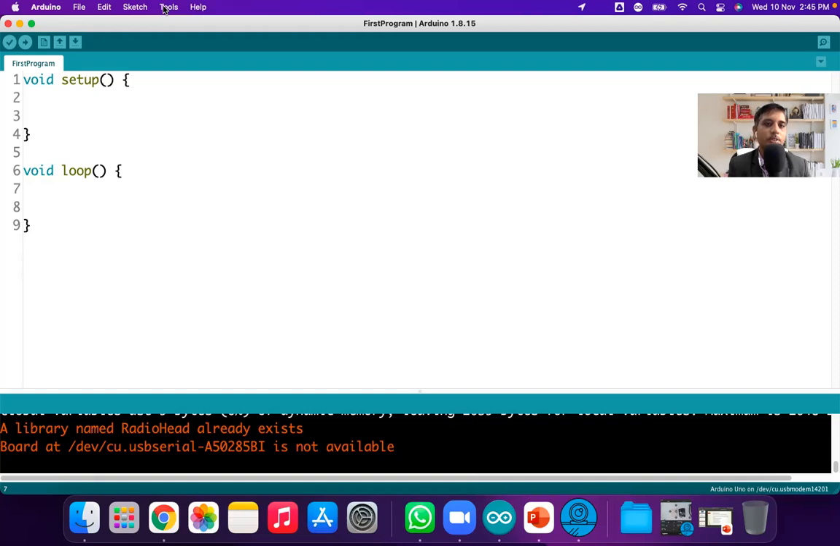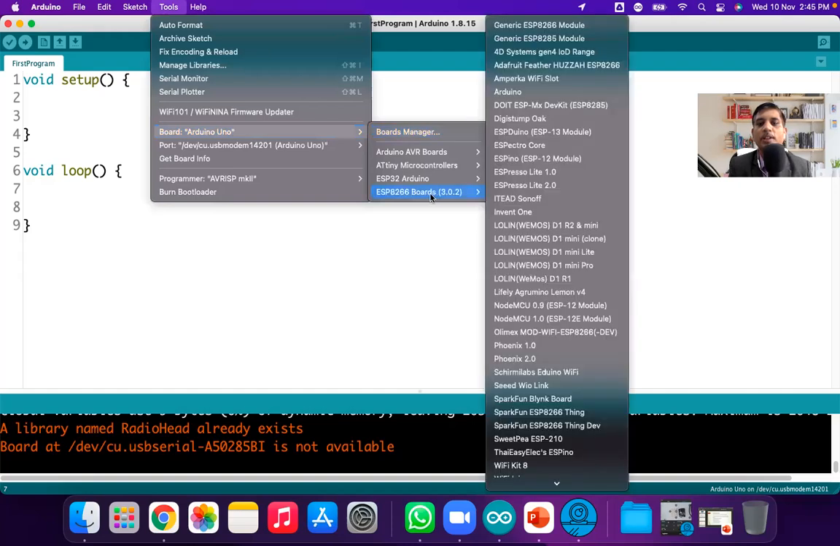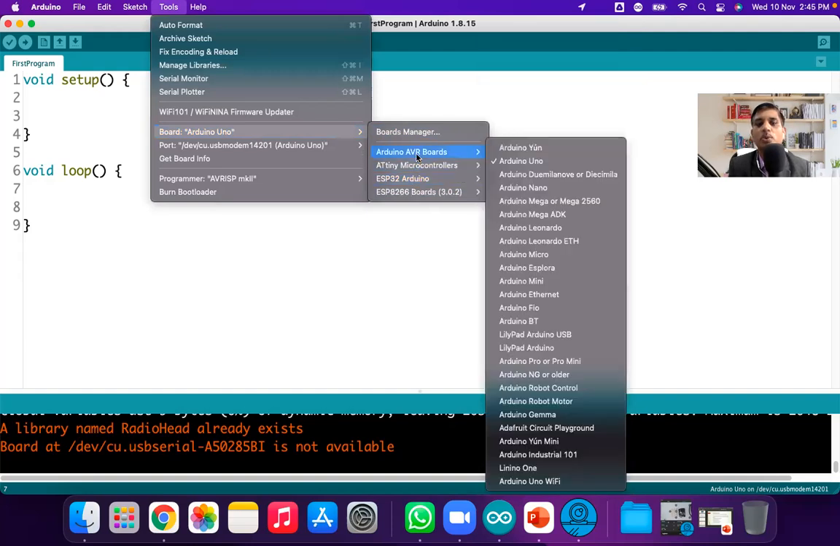1 minute is taking so much time. Go to the boards, and now you can have the ESP8266 boards. Likewise, whichever board you are having, you have to install that board first.